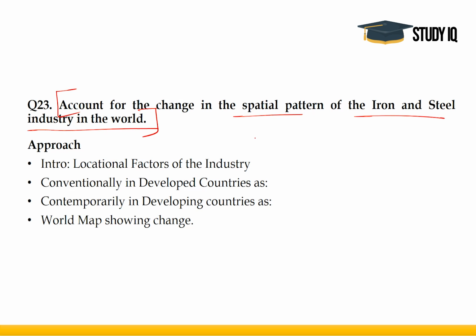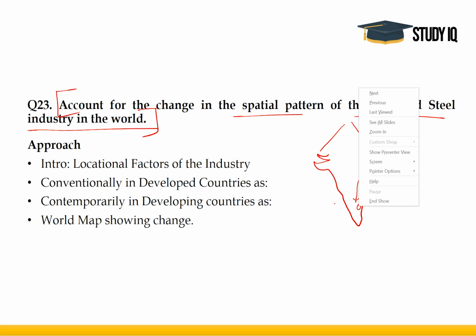Now, some people understood this as, for example, in the case of India, what has happened was conventionally the industry was located in these areas because these were rich in the raw materials. Over time, the industry shifted to southern India over here, even though this region was not rich in the raw materials, and it even decentralized to Vishakhapatnam. Now, why did this happen? This is one way of understanding the question. However, the question does not ask you that.